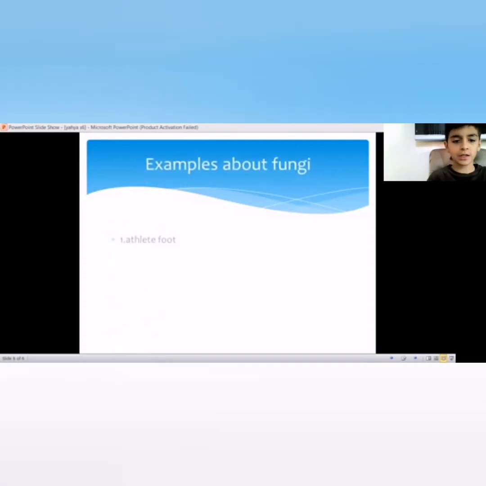Examples of fungi: Asclepios, ringworm, tinea.